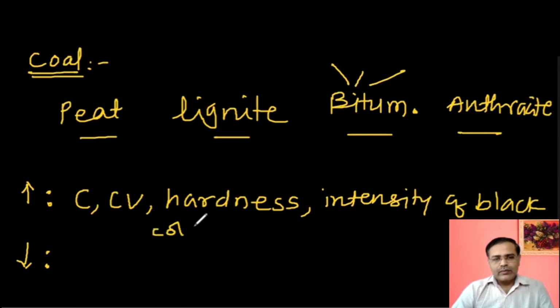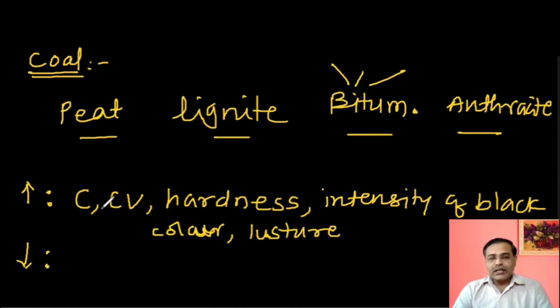Intensity of black color will increase. Colour. Okay. Then we can say luster will also increase. So these are the properties which are increasing from left to right. And there are certain properties which are decreasing also. So we'll see what are the decreasing properties.